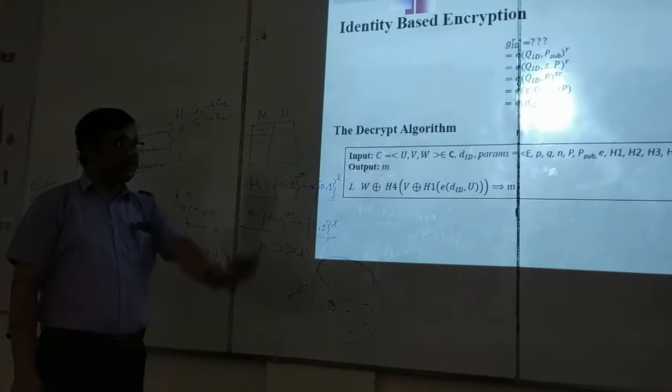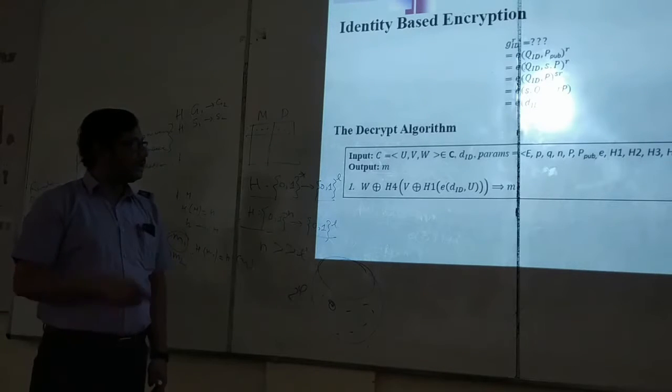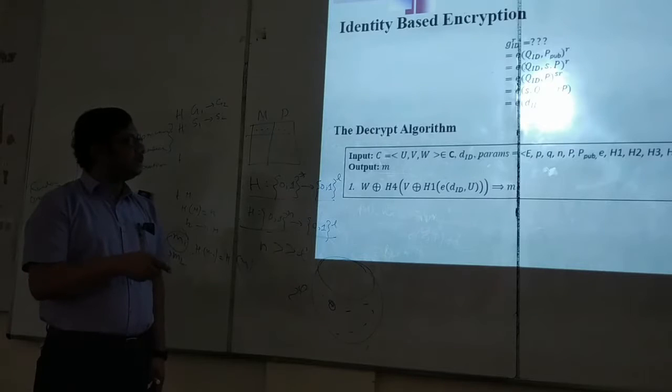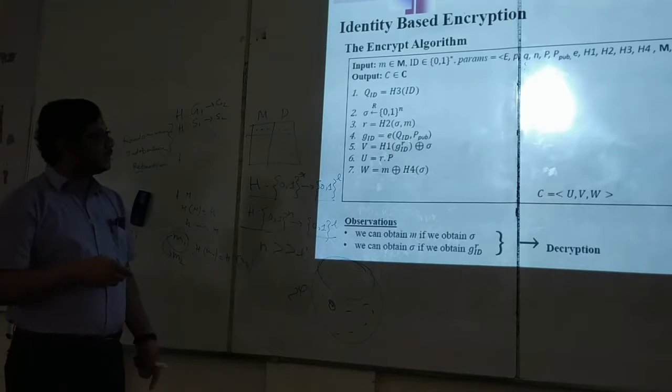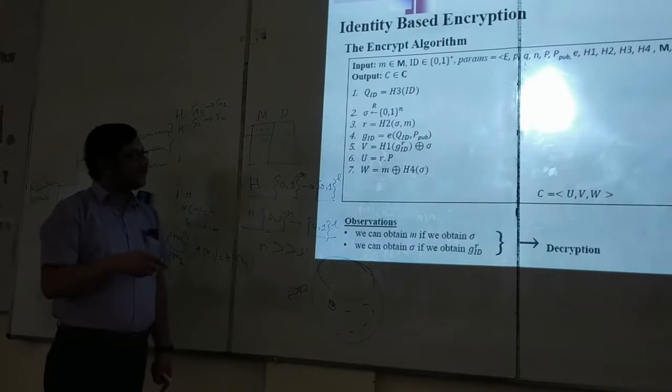This is all about the correctness proof. So it will do this thing, then do the rest of the steps. Go back to the previous slide. The rest of the steps is very easy because it has only calculated GID power R by doing this thing. Then it has to calculate again hash one of this thing. So it will then